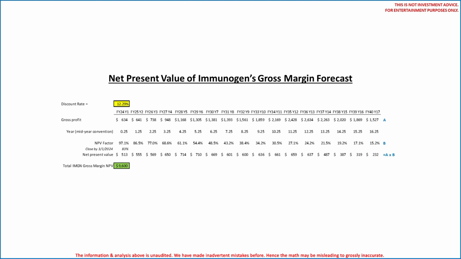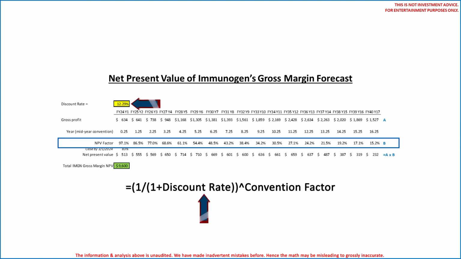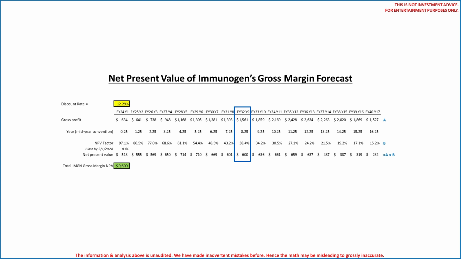Now, we'll share our work here so you understand the mechanics of this worksheet. Using a 12.3% discount rate, shown here in yellow, and these mid-year convention factors, we use the standard Excel formula, referencing the discount rate and convention factor, to come up with the NPV factor of $1 for each year in the forecast. For example, see here in the year 2032 Immunogen forecasts $1.561 billion in gross margin.